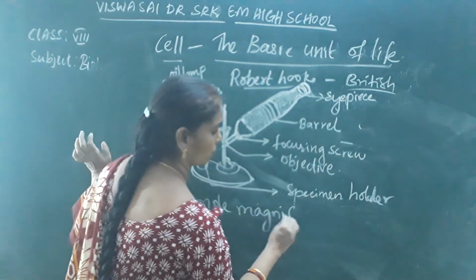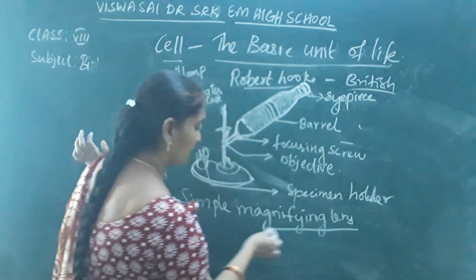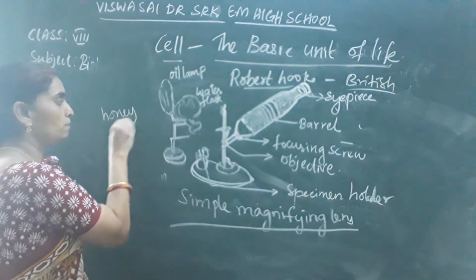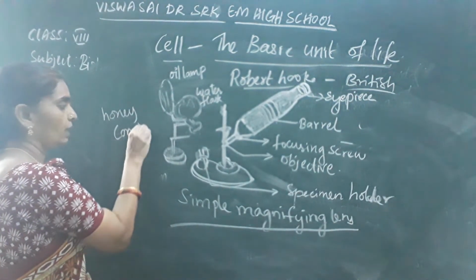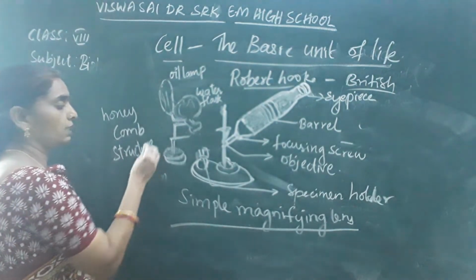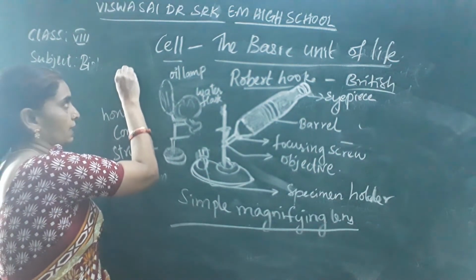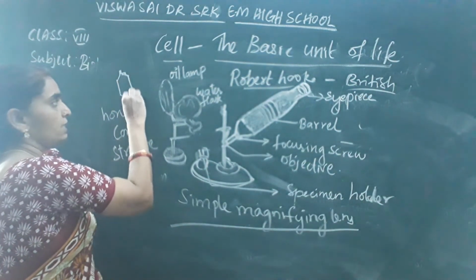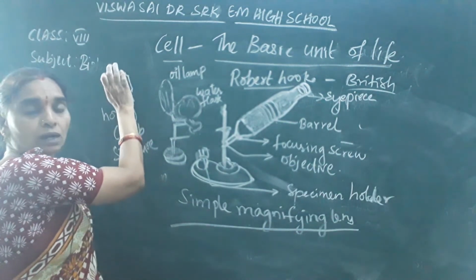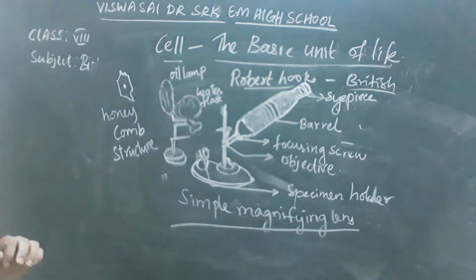Through his microscope, he observed the cork cells, which showed honeycomb structures. What is a honeycomb structure? A honeycomb structure consists of a cavity inside it, which he called a cell or a little room.